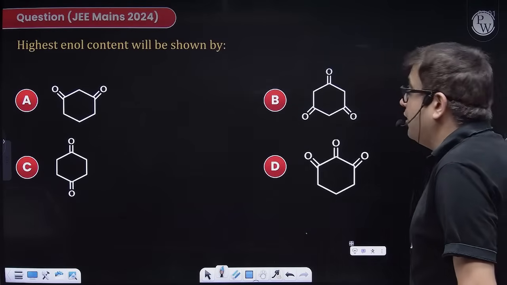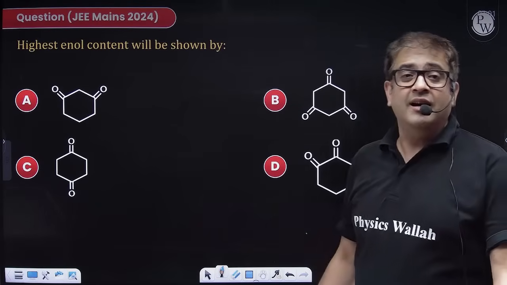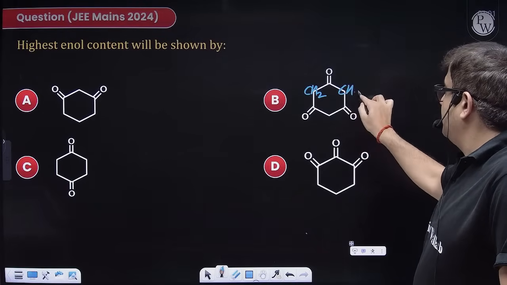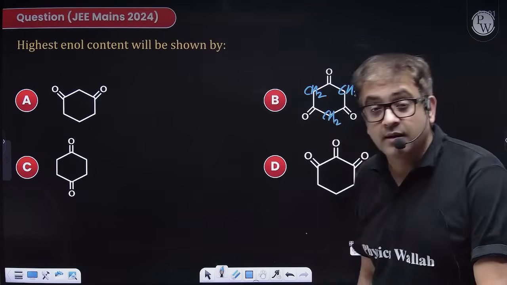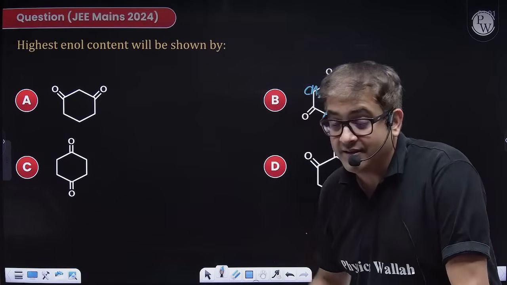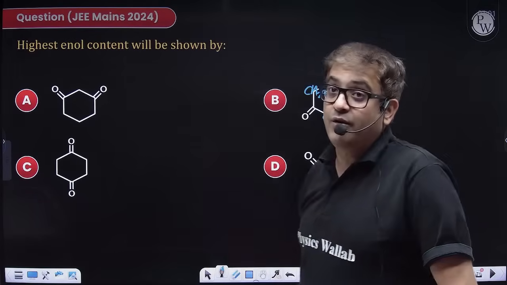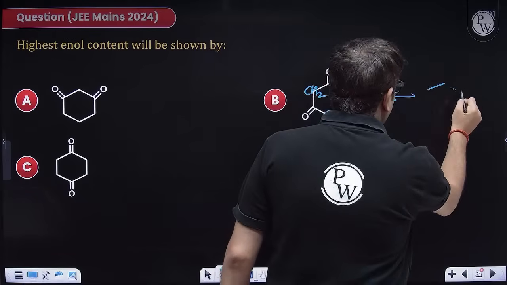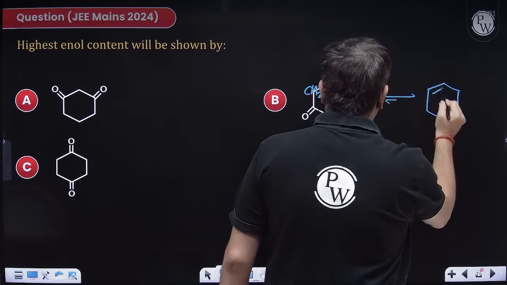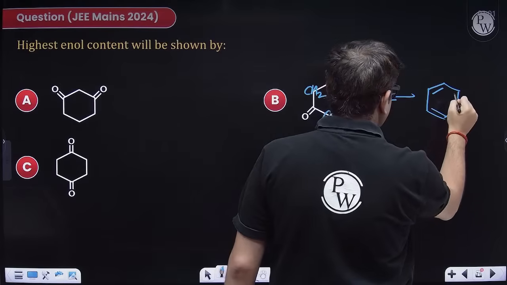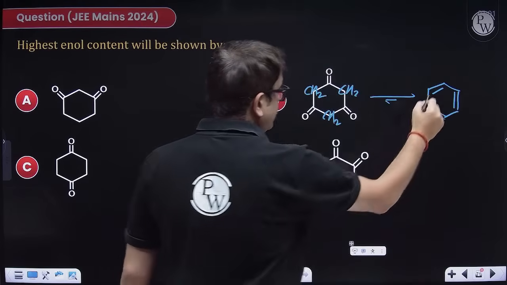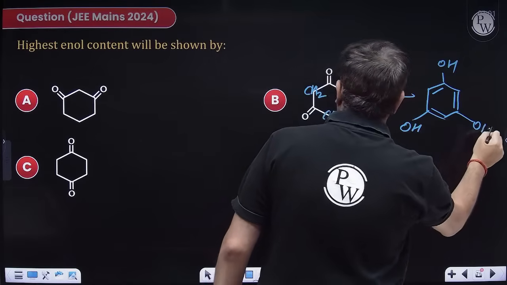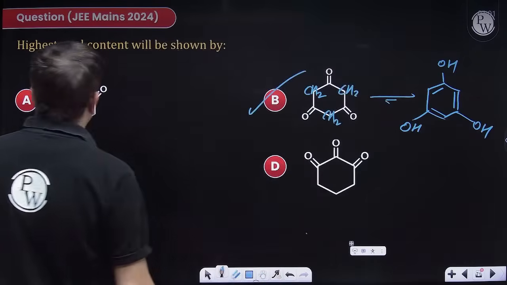Again, the highest enolic content, a classic question. Why? Because this is CH2, this is CH2, this is CH2. This is the keto form. I have already said that generally the keto form is stable, but here the keto form will be less stable because the enol form will be resonance stabilized. So this will be OH, this will be OH, and this will be OH. So this will have maximum enol content.